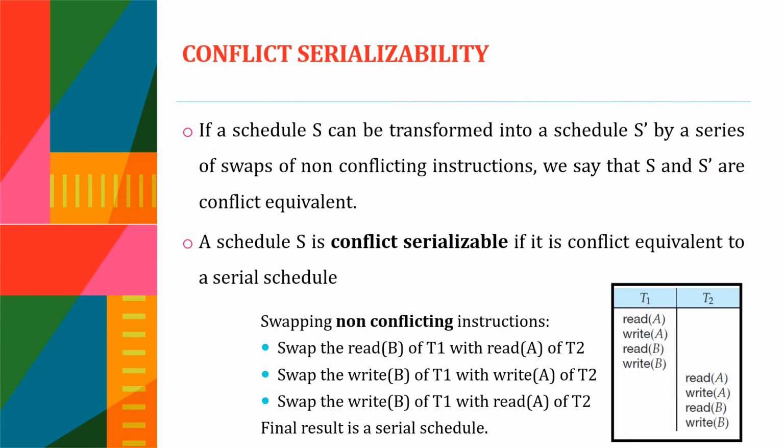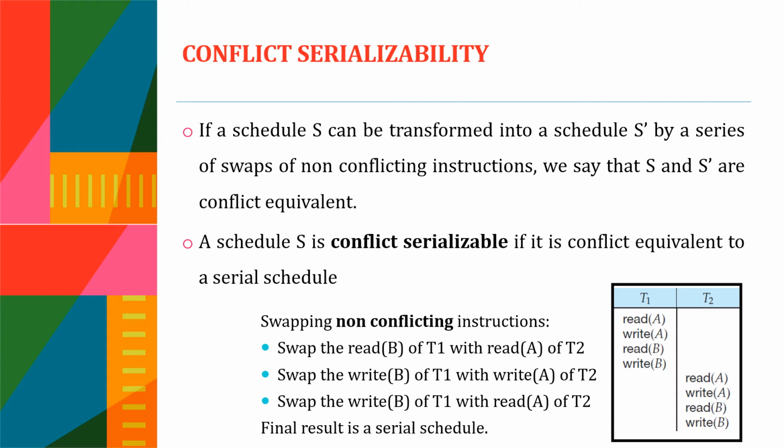So if a schedule S can be transformed into another schedule S bar by a series of swaps of non-conflicting instructions, we can say that S and S bar are conflict equivalent. That is, S bar is a new schedule formed from the given schedule S by performing a series of swapping operations on the non-conflicting instructions of the schedule S. So we can say that S and S bar are conflict equivalent. Let us look at an example.